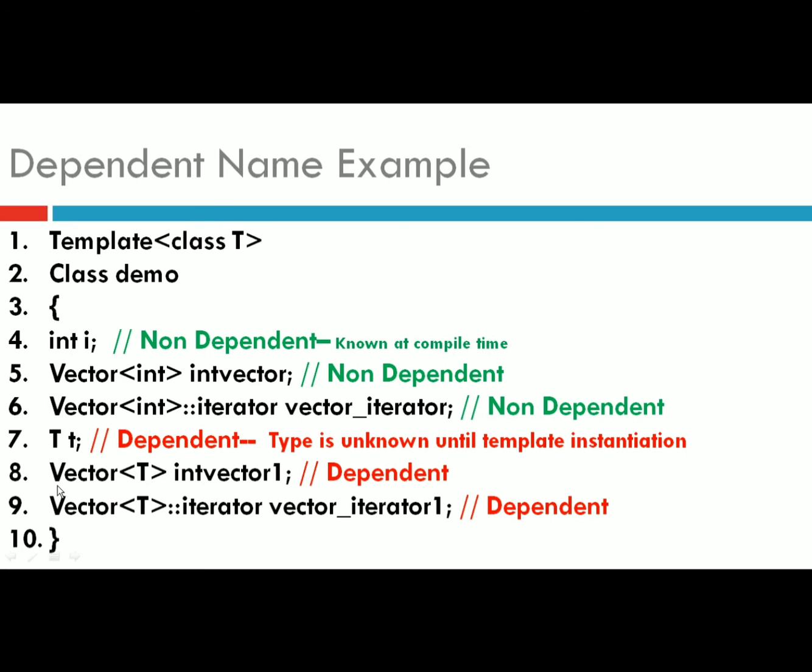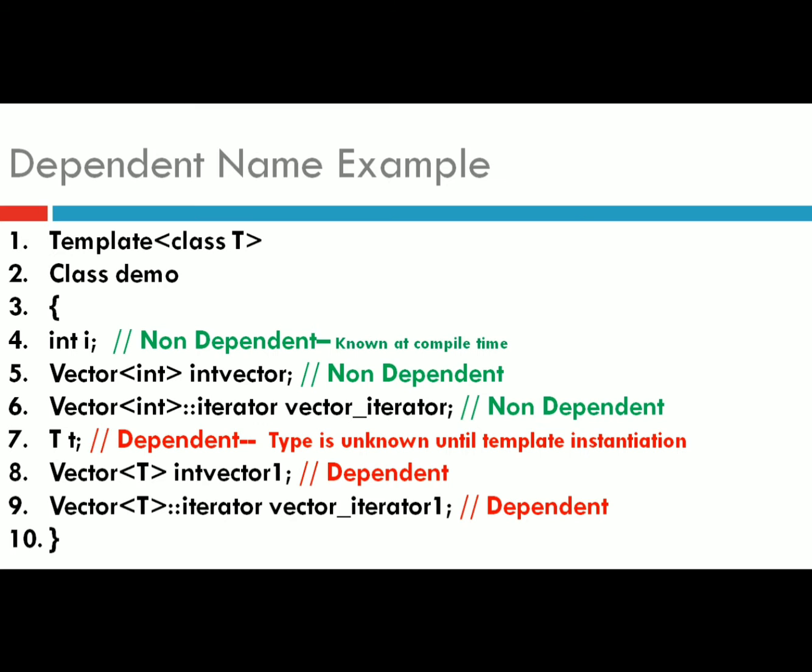In the same way, line number 8 where we are creating vector of type T will also be a dependent name. And line number 9, in this we are using iterator of vector class, so this will also be a dependent name. Why? Because all of them depend on the template parameter T. So this is what dependent name and non-dependent name mean.